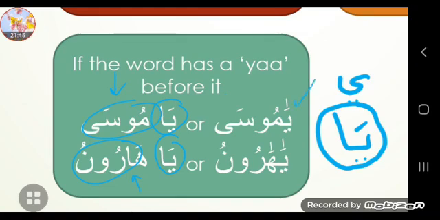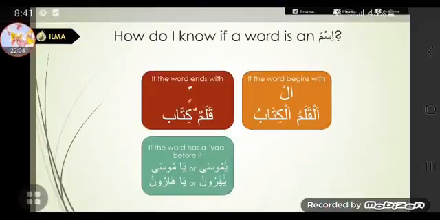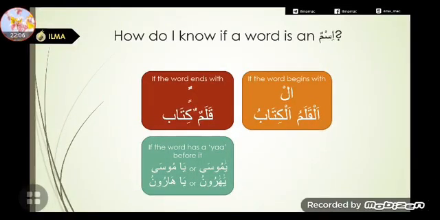And in Qur'an, the ya could be written with just a single letter, and then you could have alif saghira, like a standing fatha on top. Ya Musa, ya Harun. This is how it's written in the Qur'an. But you could also write it like ya fatha alif, separately, then Musa. Ya Musa and ya Harun. So this is the third sign. The first sign is tanween on the last letter, the second sign is al at the start, and the third sign is ya, that is the particle of calling, the particle that you use to call others. And if you have that before a word, then that means that's an ism.